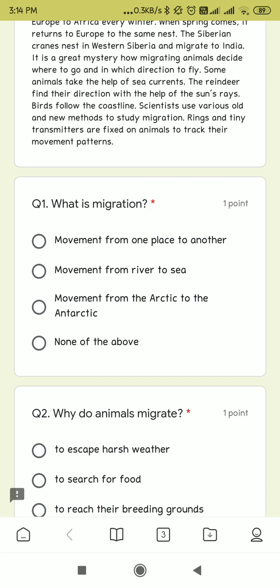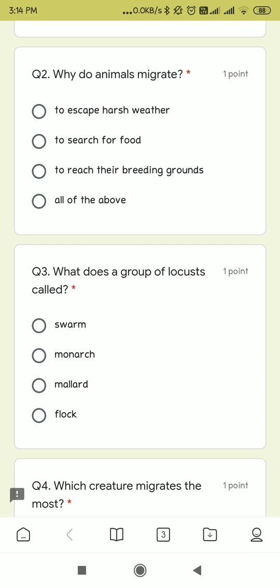First question, what is migration? Movement from one place to another, movement from river to sea, movement from Arctic to the Antarctic, none of the above. Question number 2, why do animals migrate? To escape harsh weather, to search for food, to reach their breeding grounds, all of the above.